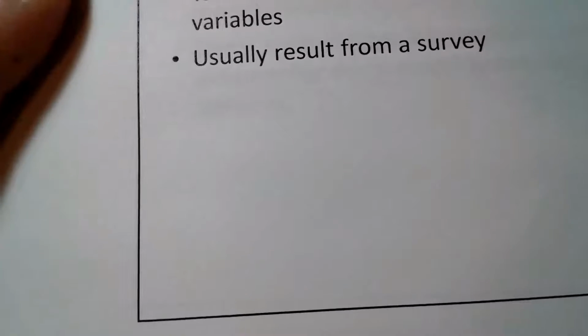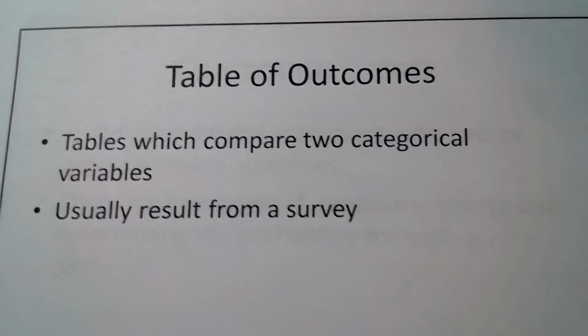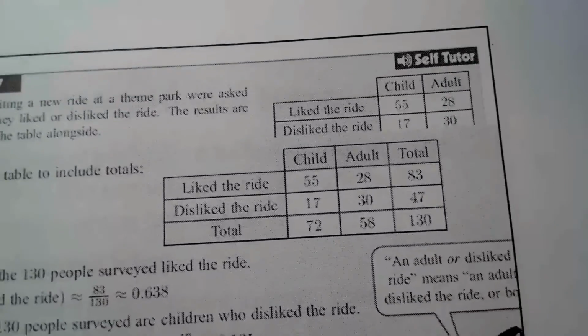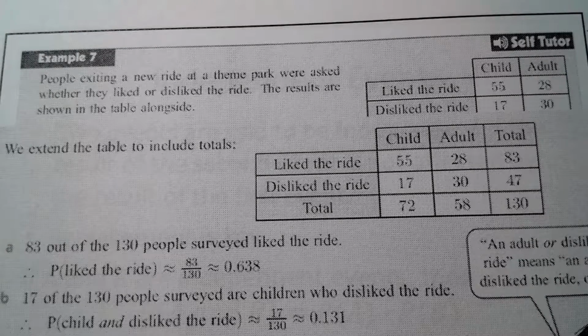Okay, then there are tables of outcomes, and these you'll see quite a bit. What's going to happen is you're going to compare 2 categorical variables, and usually they're going to result from a survey. So let's go straight to the example. People are exiting a new ride at a theme park and were asked whether they liked or disliked the ride. The results are shown alongside the table.